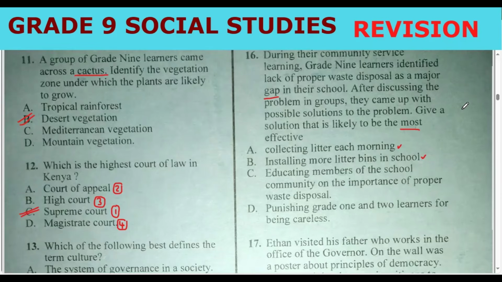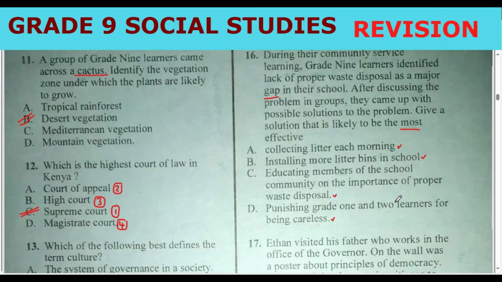And then we have educating members, punishing grade 1. Yeah, although we are not told that you are going to cane them, it's also a solution. You punish them, tomorrow they will not do that. So which one do you think is the best?